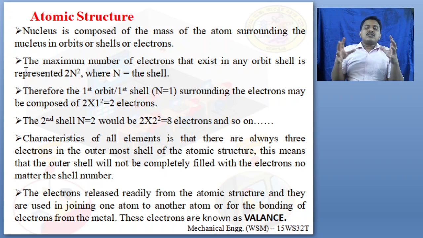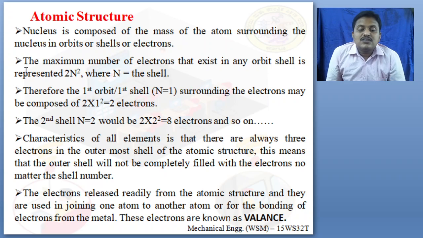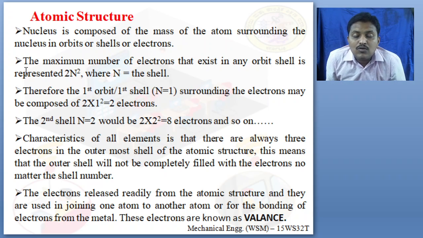How are the atoms bonded together? By intermolecular forces. As I said, the atoms in metals are bonded together by intermolecular forces. So what does it say? The outermost orbit electrons will release readily, and they form the bonding of electrons for the metal. These released electrons are known as valence electrons.